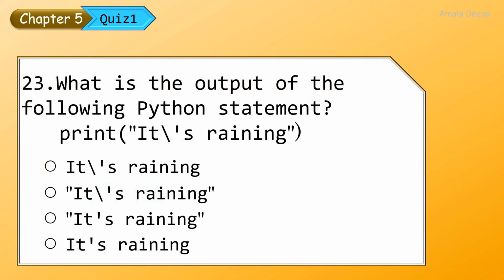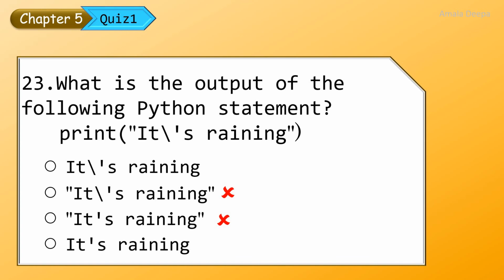What is the output of the following Python statement? print('It\'s raining'). Whenever you give some characters or a string within quotes, the quotes will not be printed. So the second option and third option cannot be the answer, because the result is shown with the outer quotes.